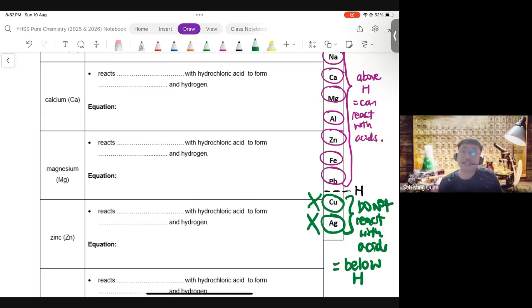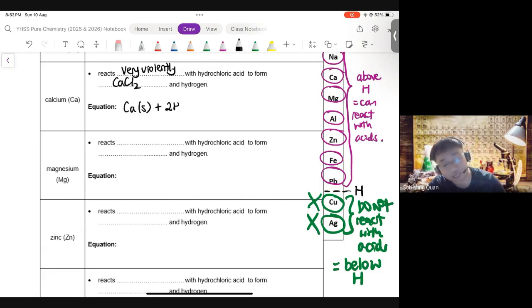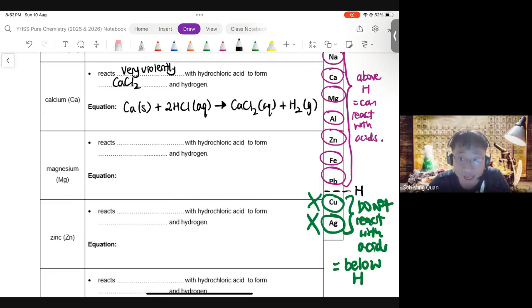Potassium and sodium, we will not react with acids because they are explosive with acids. So let's begin with calcium. Calcium reacts very violently with acids, and this produces calcium chloride because it's HCl. I'm sure you can write this equation relatively quickly now. Solid calcium metal reacts with HCl aqueous to form CaCl2 aqueous plus hydrogen gas. This reaction itself is very, very violent. You will see very vigorous effervescence. In fact, calcium we usually do not react with HCl either.